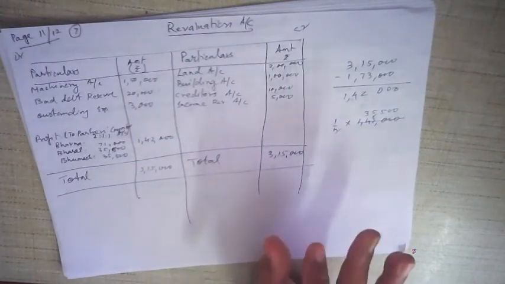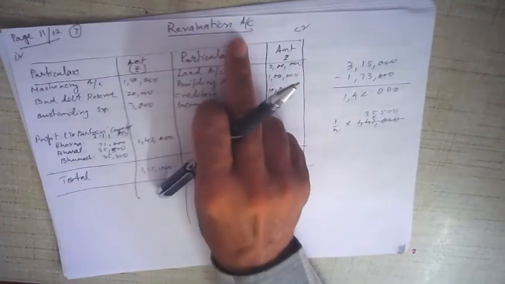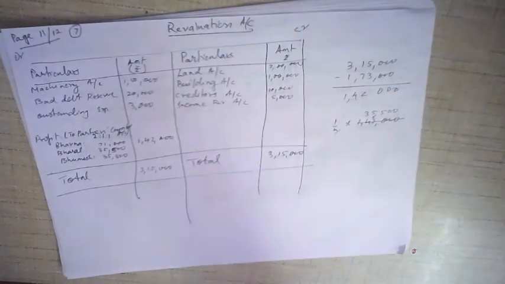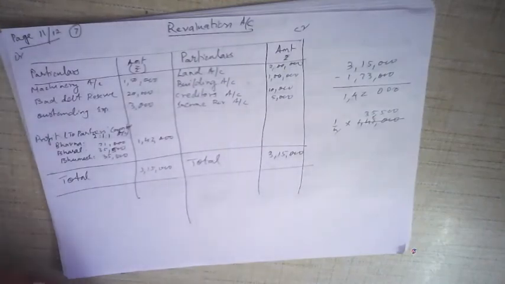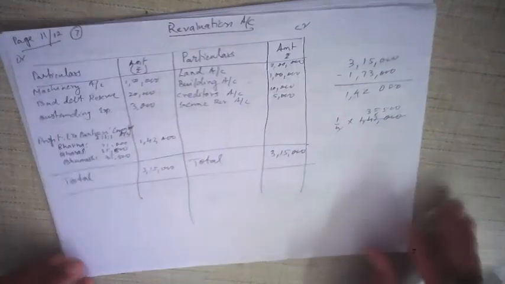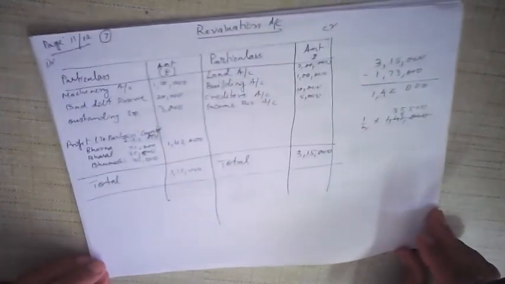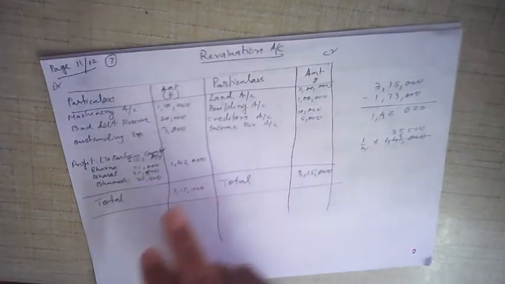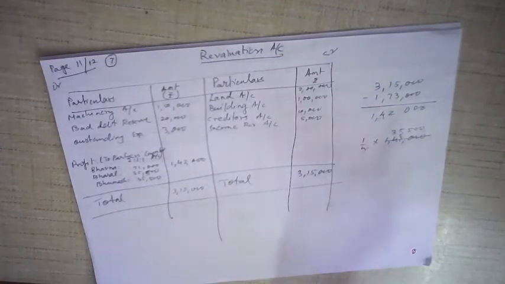There are only a few things to be borne in mind. Revaluation account can be prepared at any time. Okay, there is no fixed date for it, because sometimes the profit sharing ratio can change during the course of the year. In this particular case, it was at the end of the year, but it is not necessary. It can be any time. Okay, the ratio may change anytime. Therefore, the revaluation account can be prepared according to that date.